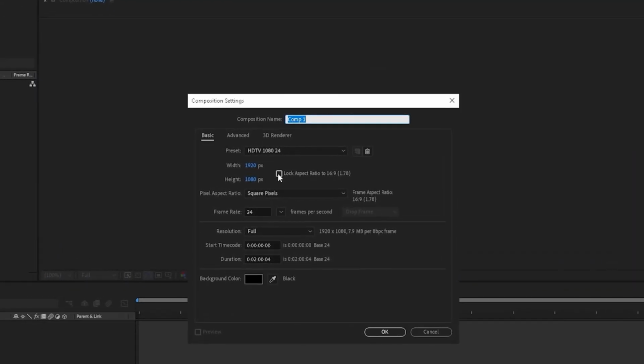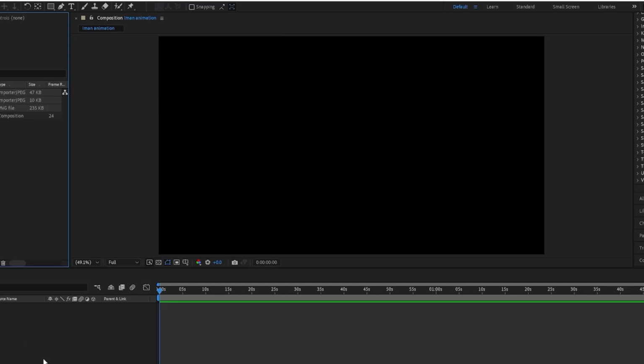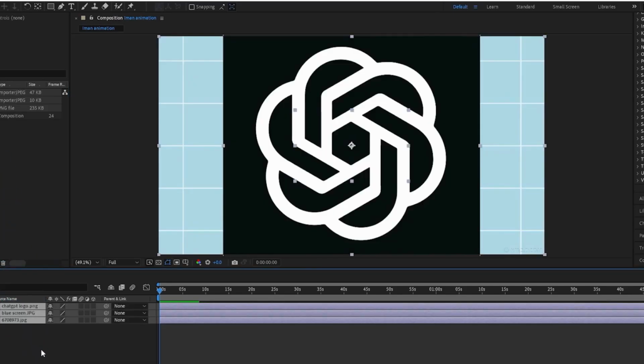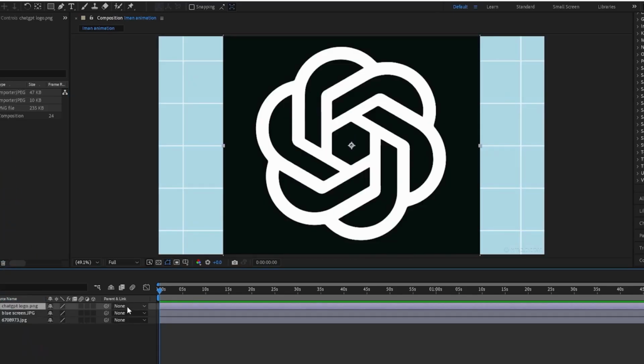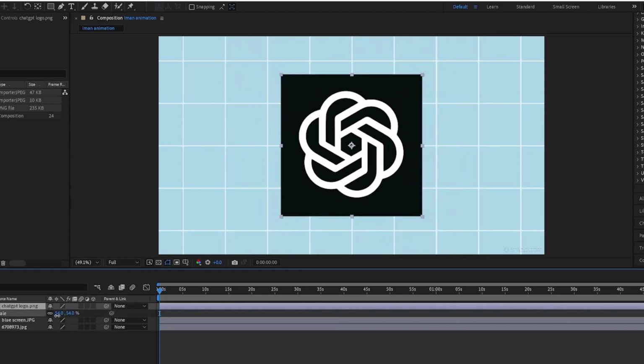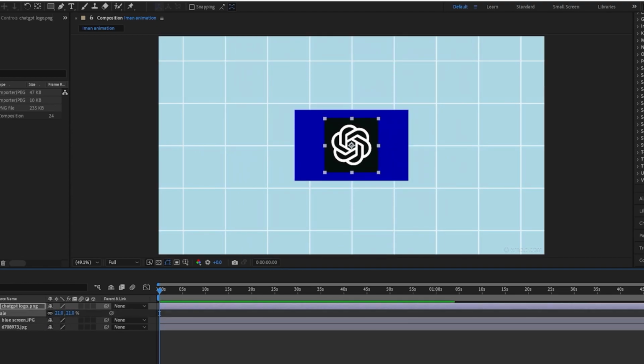Right, so the first thing you want to do is create a new composition. It doesn't really matter what you name it, I'm just going to name it Iman Animation. Then I'm going to import the assets or things I'm going to use. I'm going to scale down the ChatGPT logo, and I'll just scale it a bit more just because I don't want it to be big.